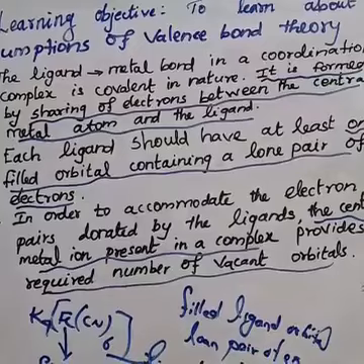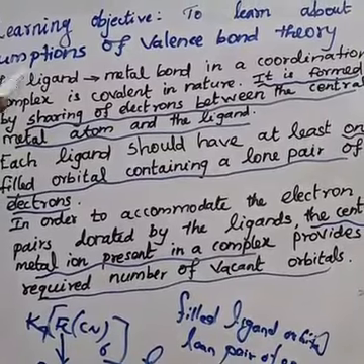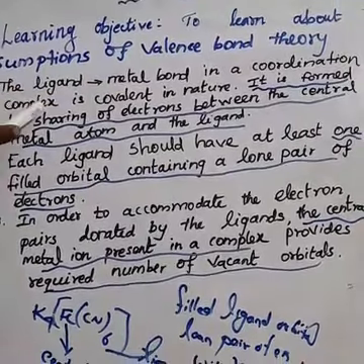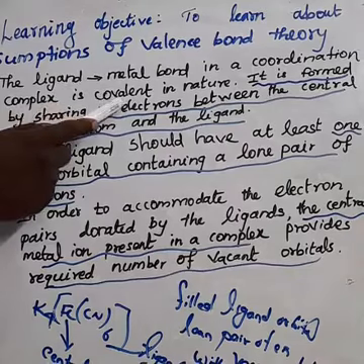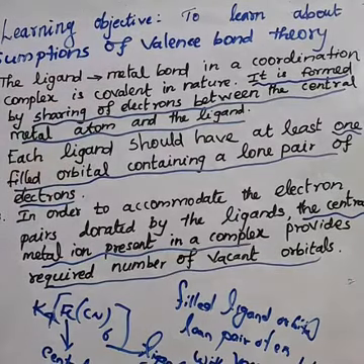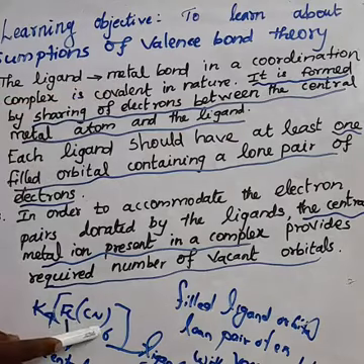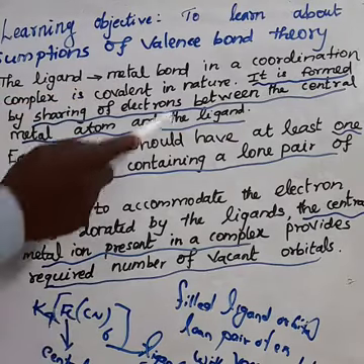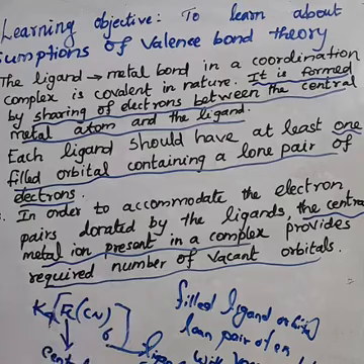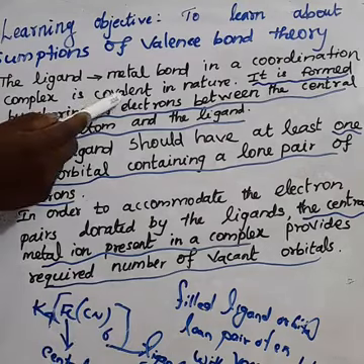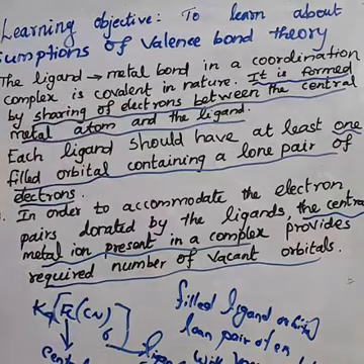The ligand-metal bond in the coordination complex is covalent in nature.